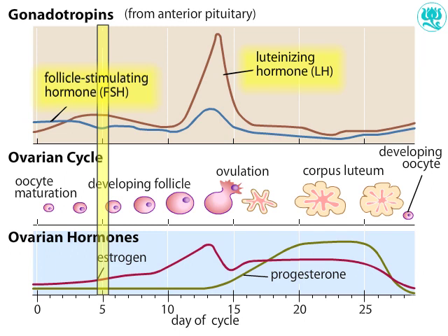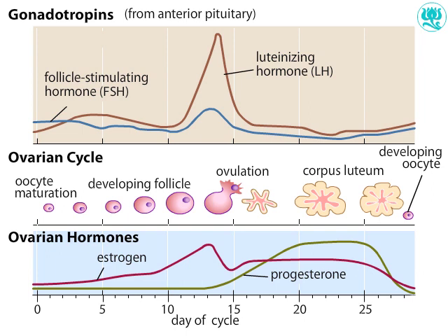FSH and LH stimulate ovarian follicles to grow. As the follicles grow, they begin to secrete estrogen. During this phase of the cycle, the increasing levels of estrogen feed back on the pituitary to inhibit the release of additional FSH and LH. During the next week, the levels of FSH and LH drop.